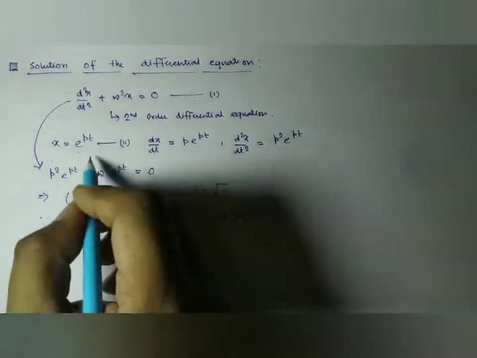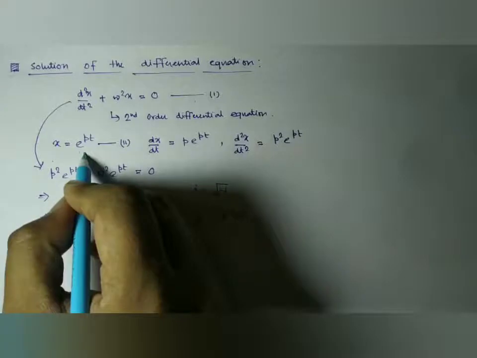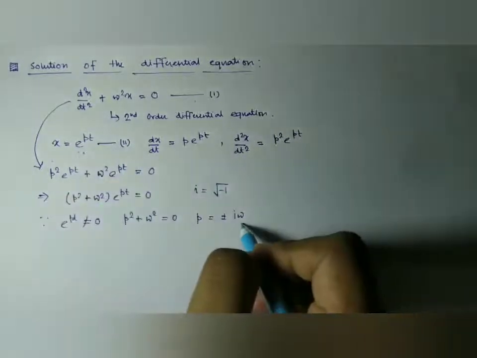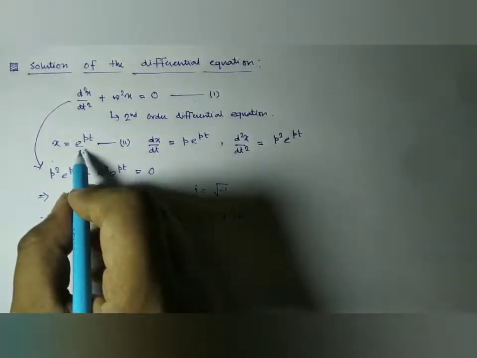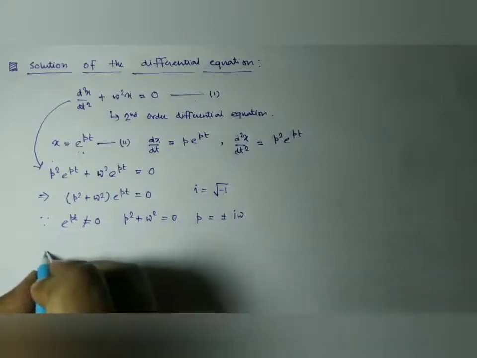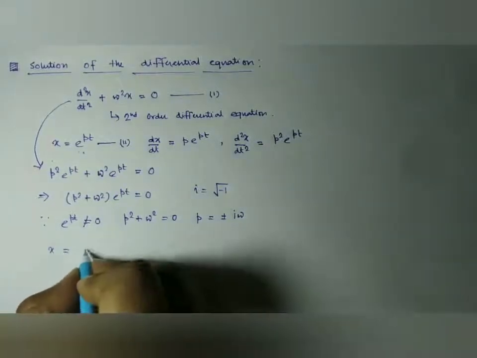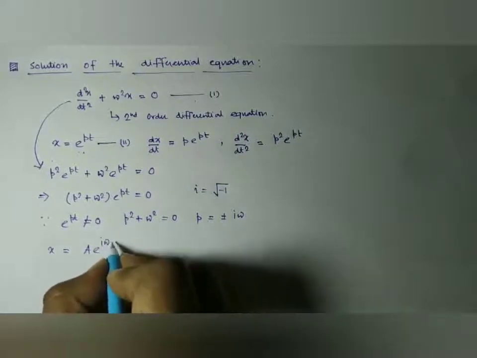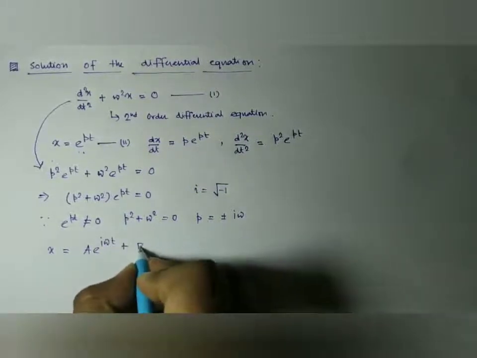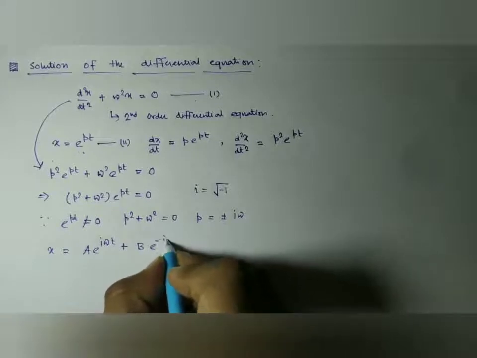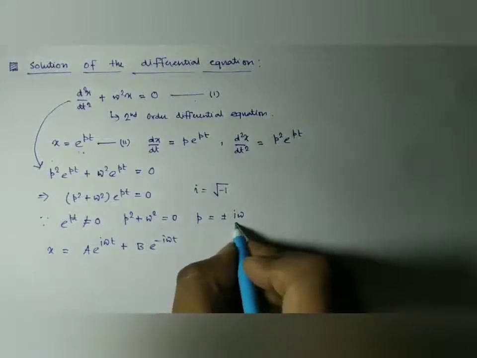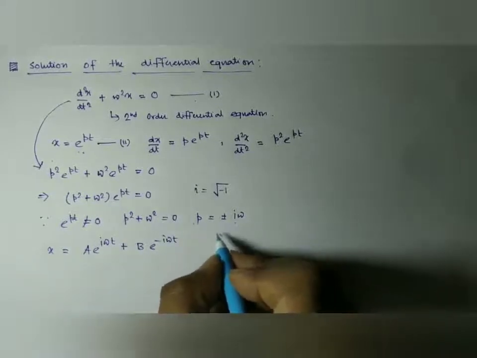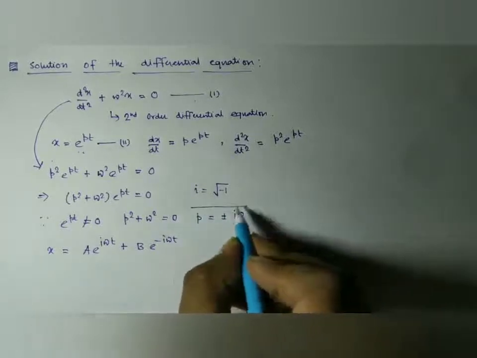So now putting all these values here, we have a solution x equal to a e to the power i omega t plus b e to the power minus i omega t, as there are two roots, one is plus i omega, another one is minus i omega.